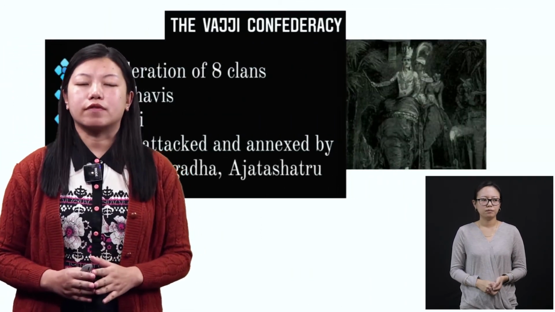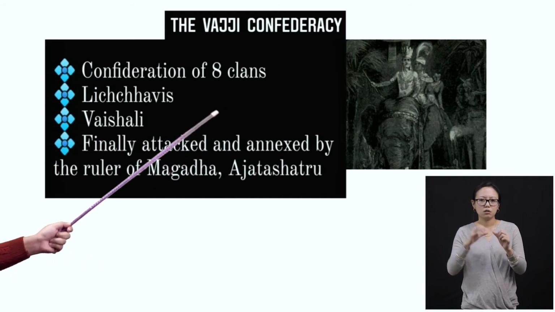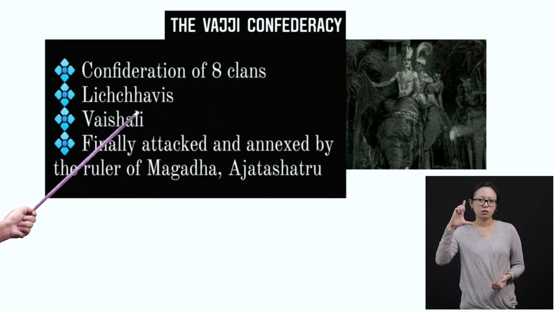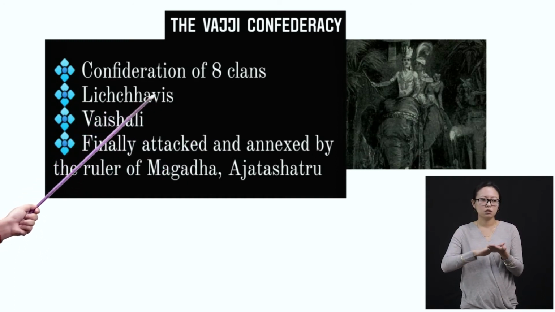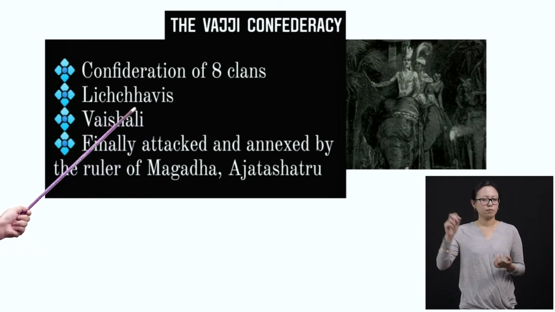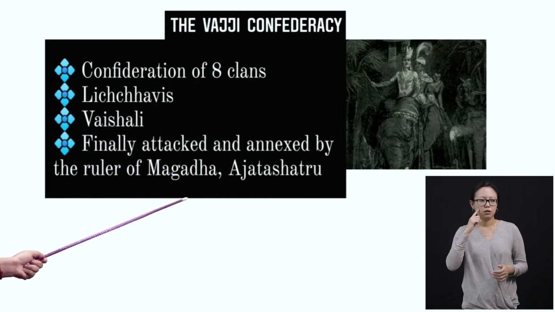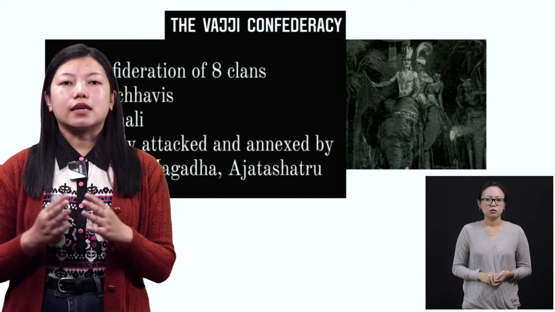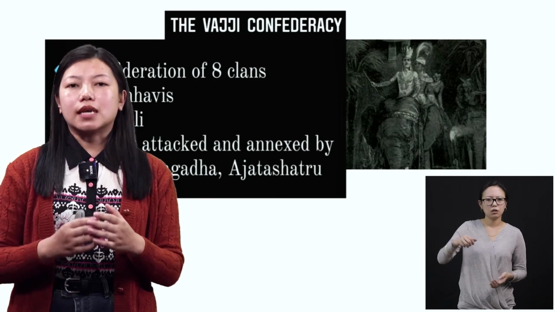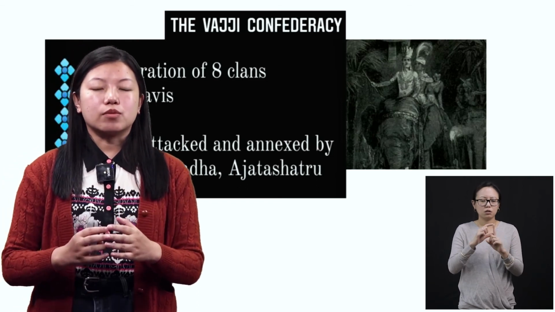Coming to the Bhaji confederacy, not much is written in your book. What you need to know is that it was divided into eight clans, and some of these clans were the Lichavis and Vaishali. The Lichavis became the most popular clan among the eight, and then finally it was attacked and annexed by the ruler of Magadha, Ajatashatru. The Bhaji confederacy was also an area, but later it came under the control of the Magadha Empire when Ajatashatru was the ruler.